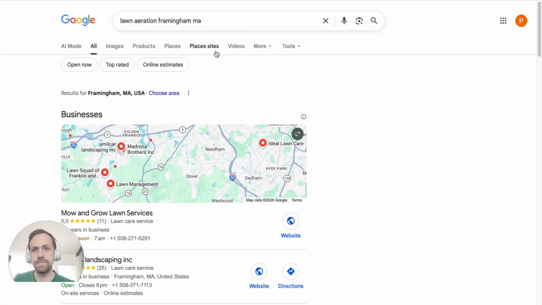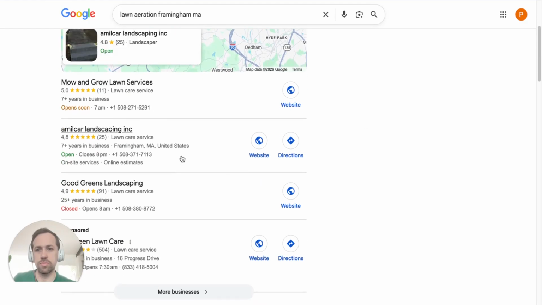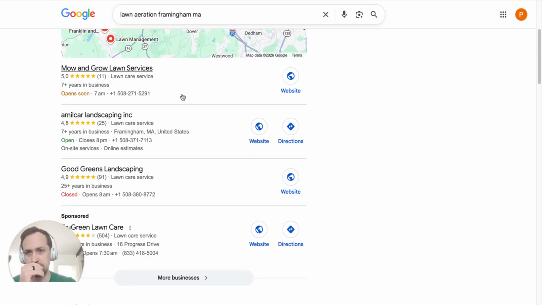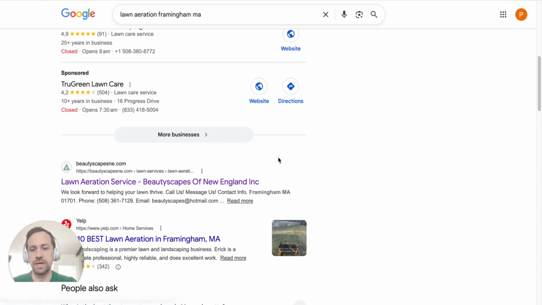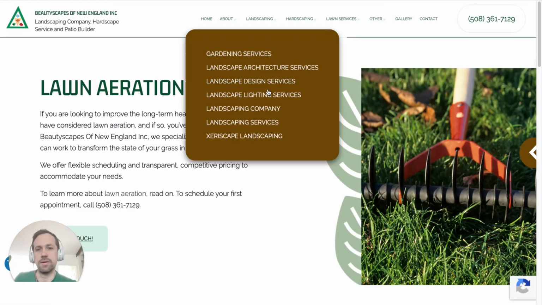So let's move on to a more specific service, lawn aeration. And so this is a more specific service. You have these people showing up, which we kind of saw before. Mow and Grow. I love that name. But number one organically is actually a website here of a local company that has a specific page on aeration. So let's click on them.